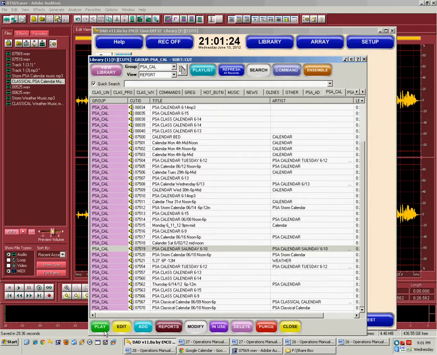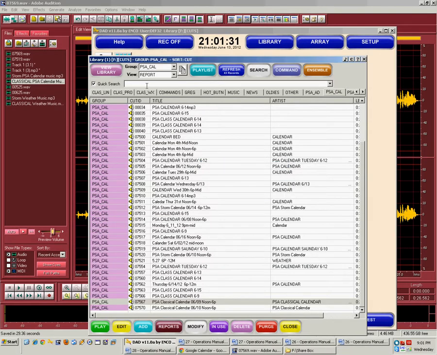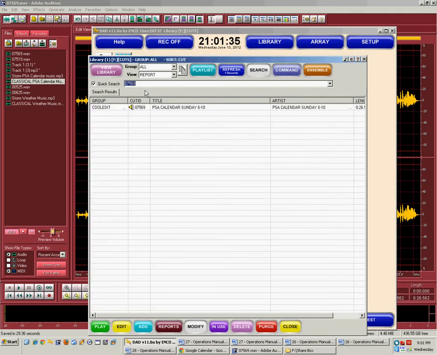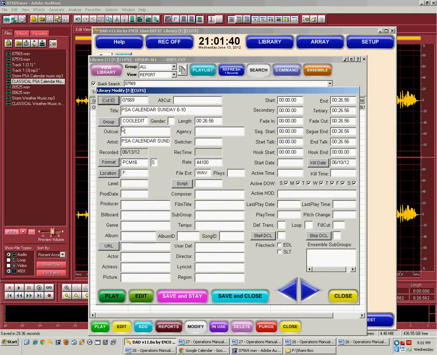And then the classical calendar was Sunday 7569. How come it's not in there? Uh-oh. I put it someplace else. Let's talk about this. 075. Where is it? Oh, do you see the group? That's not where I wanted to put it.